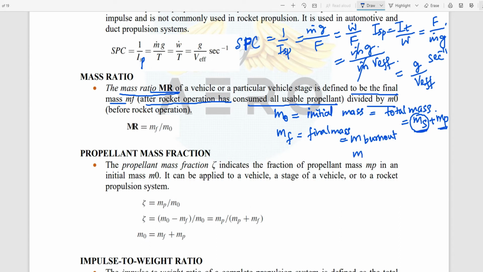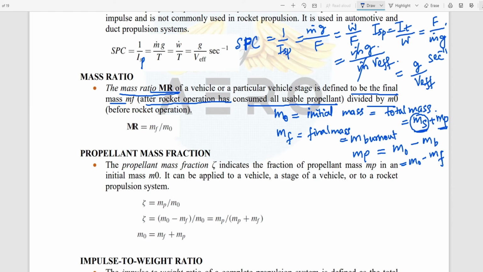So I can write the propellant mass equals the initial mass, initially we write as m naught, minus mb. B is the burnout or structural mass, or the final mass. You should understand the meaning. Could you able to follow? Please let me know. Should I repeat it once again? Got it, all of you?